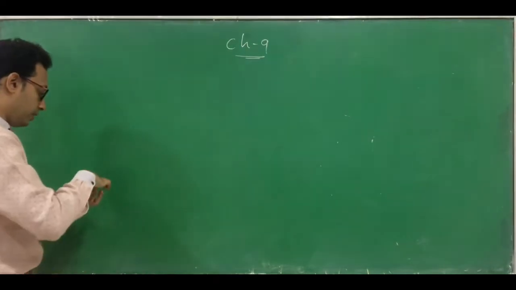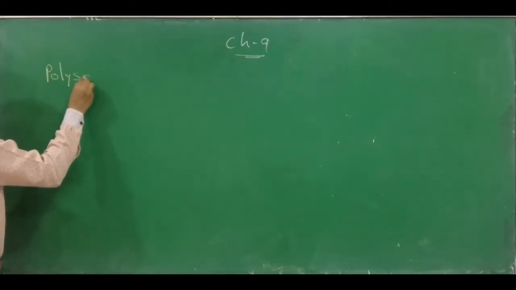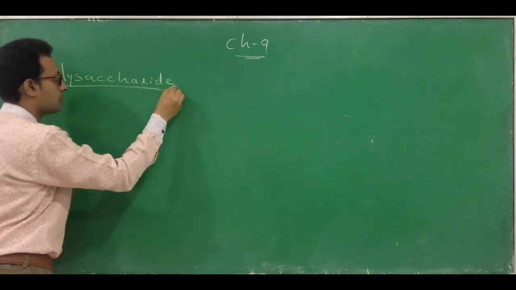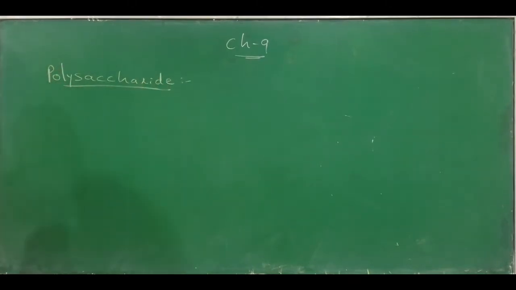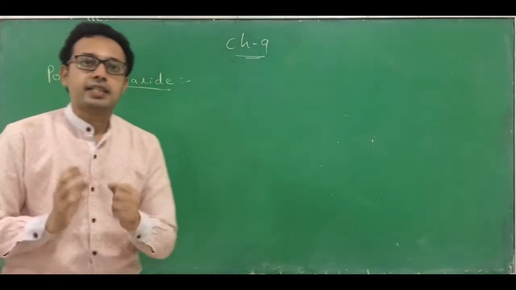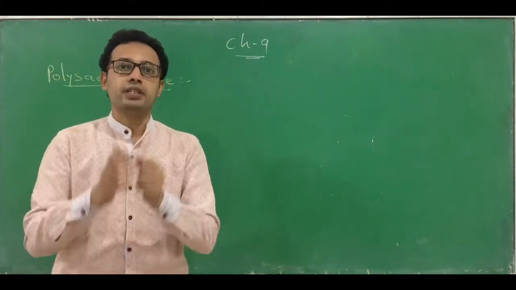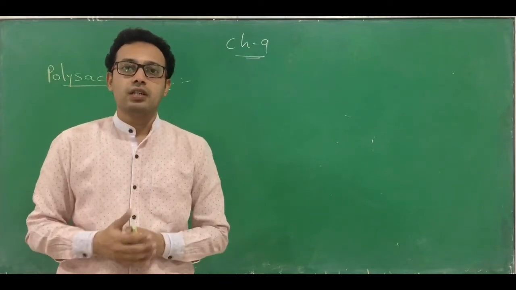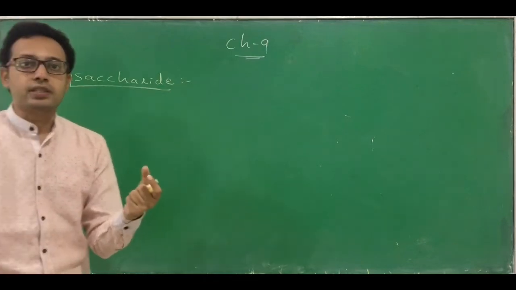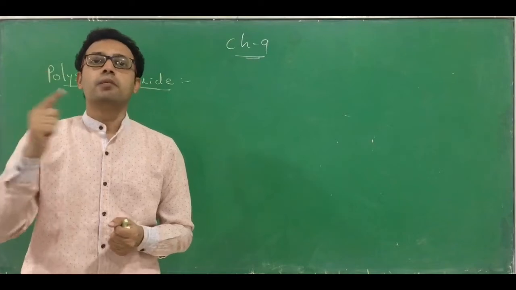So starting with polysaccharide. What is a polysaccharide? Poly means many, and saccharide means a sugar. It is a type of carbohydrate that contains many units of carbohydrates or many units of monosaccharides. They join together and it forms a polysaccharide. These many units join or link by a glycosidic bond. This is called a polysaccharide.